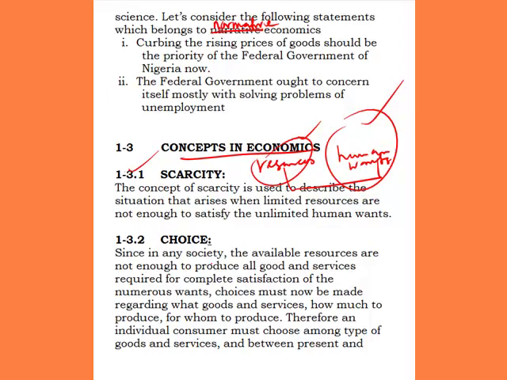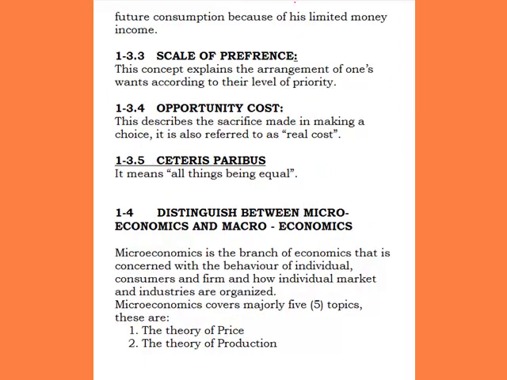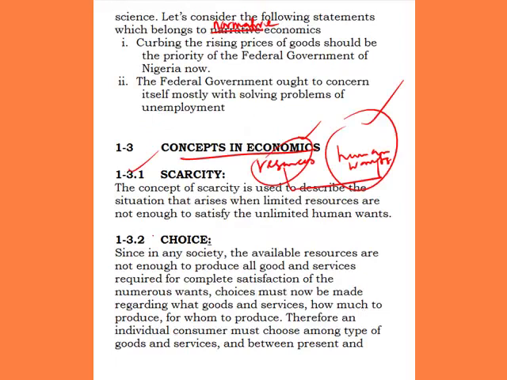I mean, taking one and leaving the other. Now, since in any society the available resources are not enough to produce all goods and services required for complete satisfaction of the numerous wants, choices must be made regarding what goods and services, how much to produce, and for whom to produce. Therefore, an individual consumer must choose among types of goods and services, and between present and future consumption, because of his limited money income. What we are saying in essence is that because of the non-readily availability of resources to satisfy human wants, there is need to make a choice between present and future consumption, or between items under consideration.